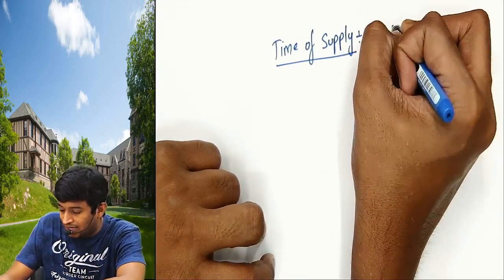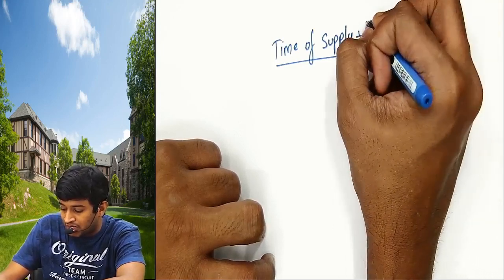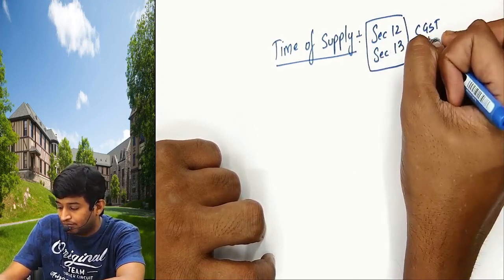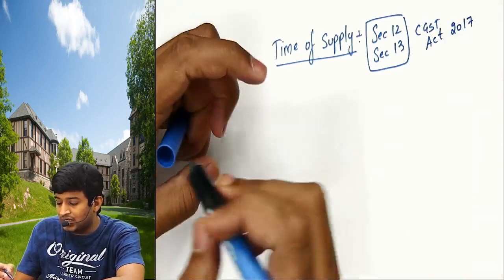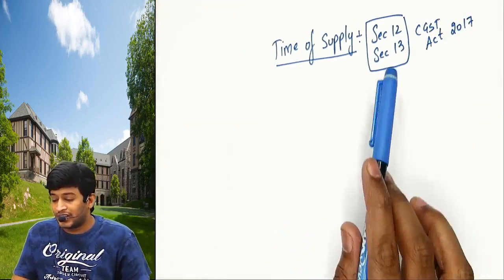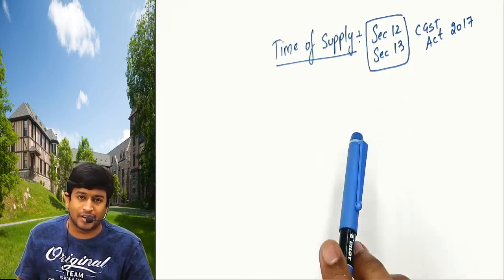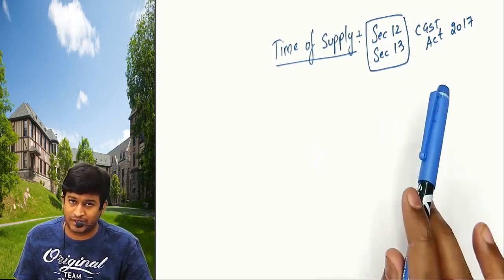Section 12 and section 13 speak about this under the CGST Act 2017. This video may cover section 13. In the next video we'll cover section 12. With this, the chapter gets completed, and with this chapter your 90% of syllabus also gets completed.